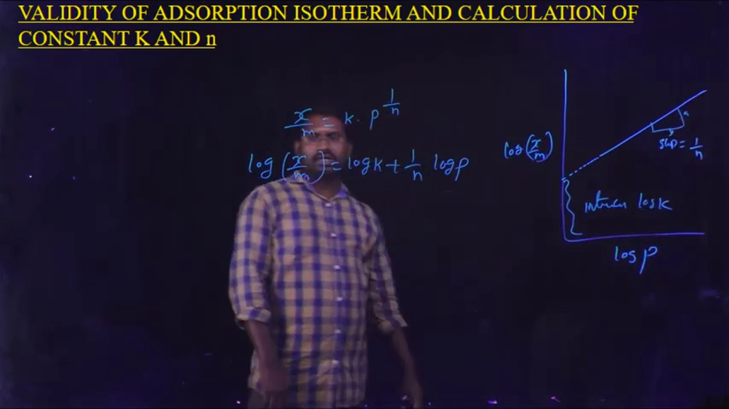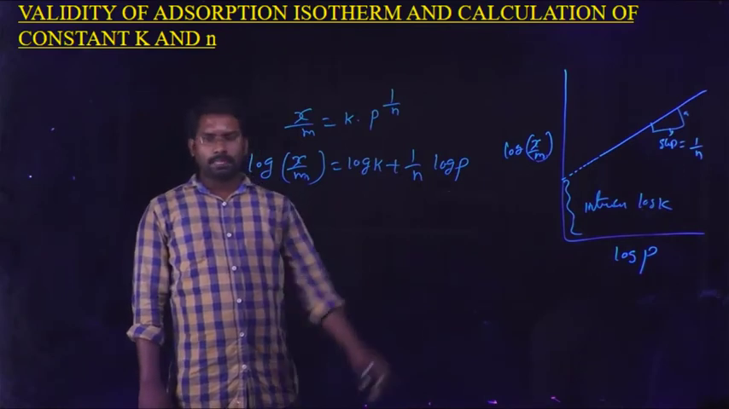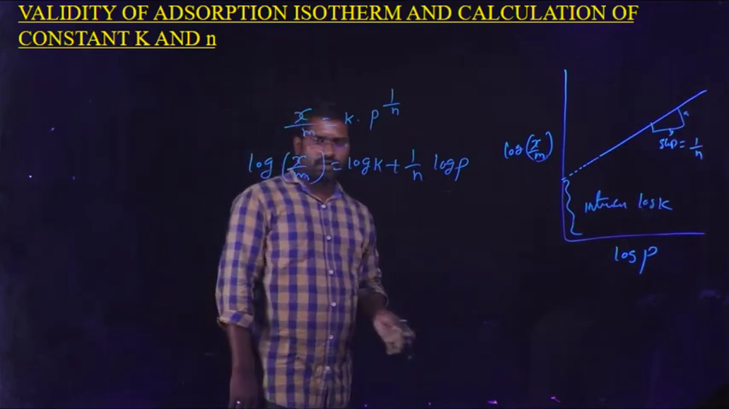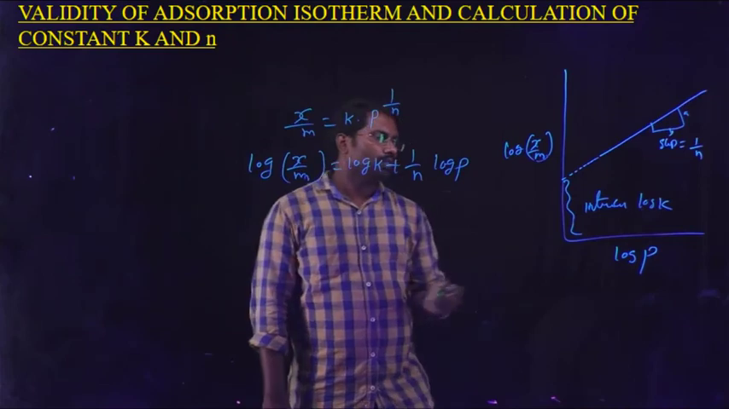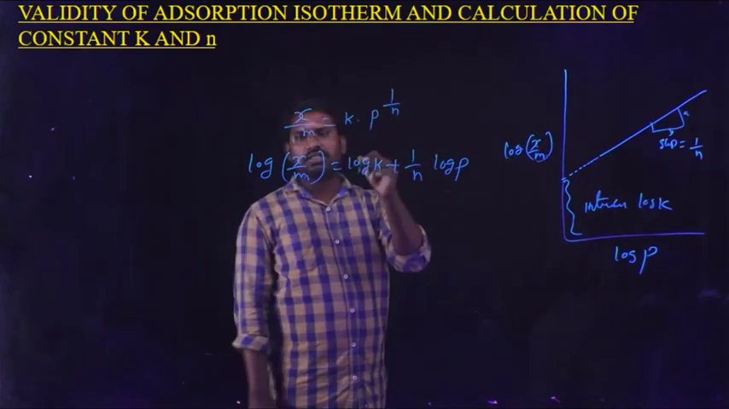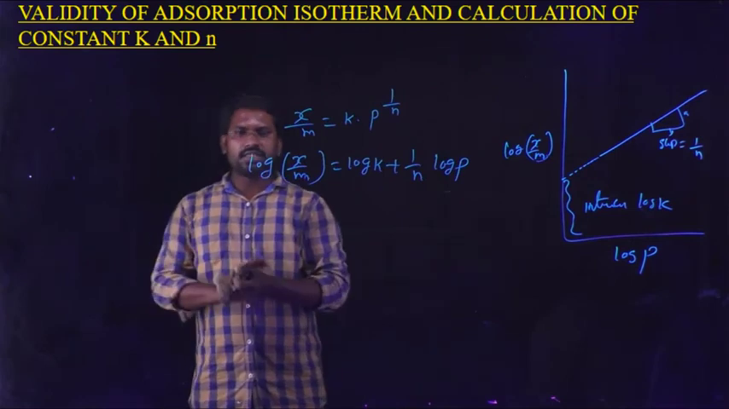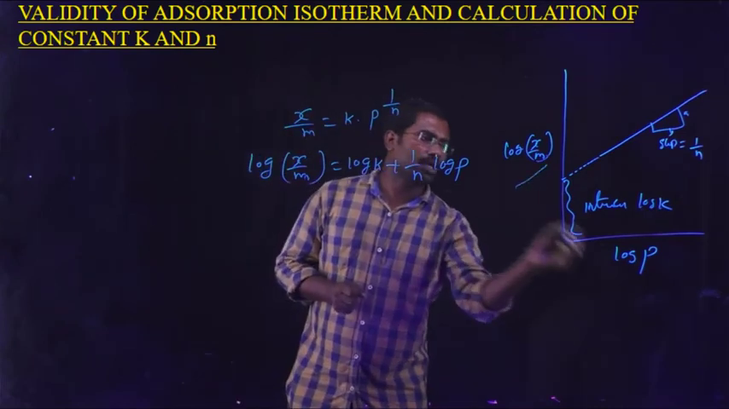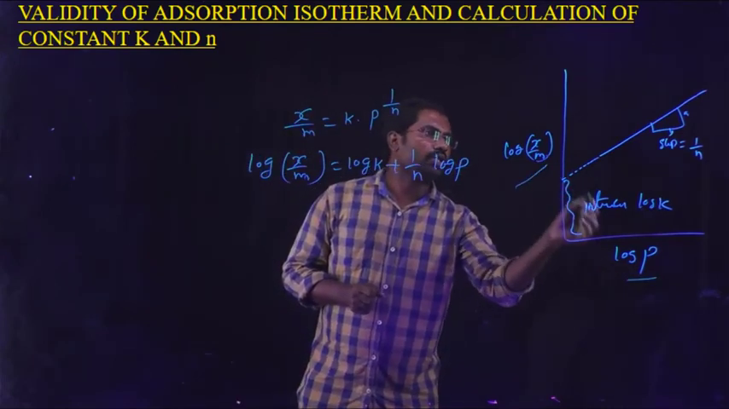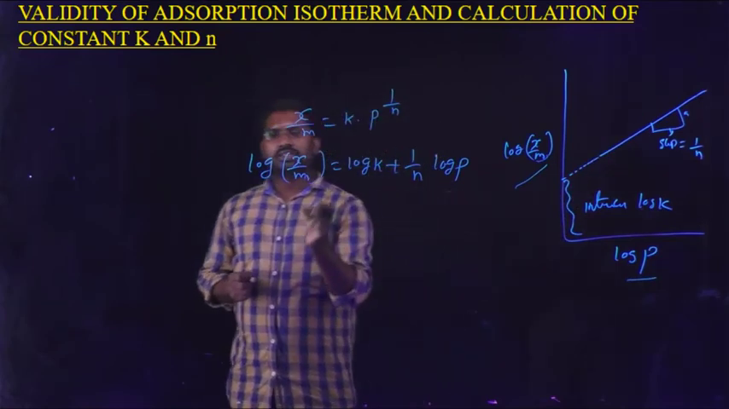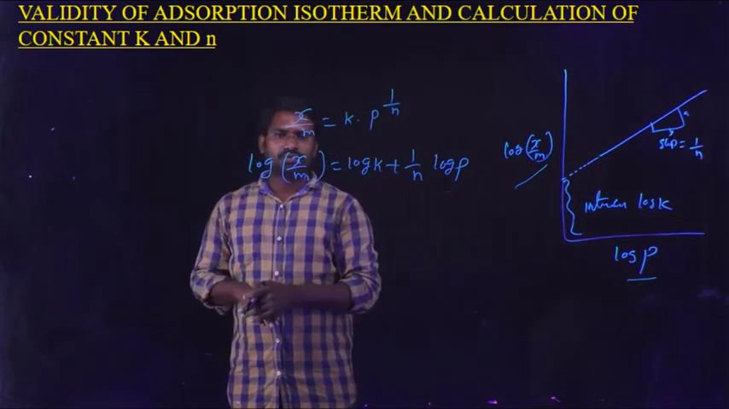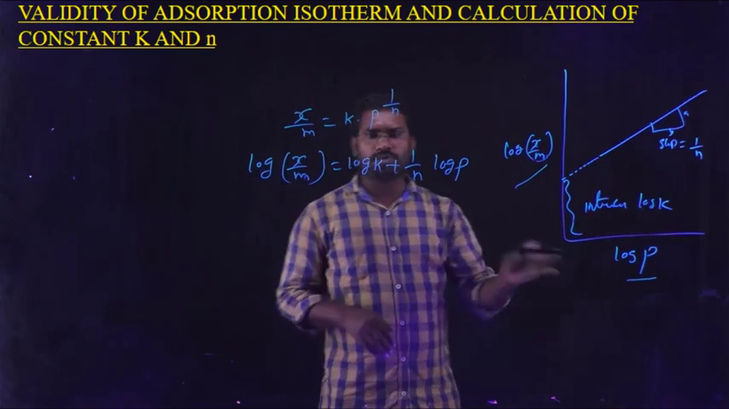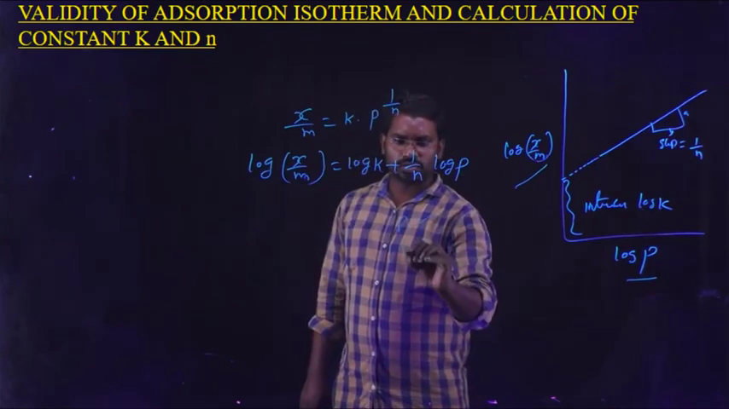Okay students, to check the validity of the Freundlich adsorption isotherm, we take the logarithm on both sides of the Freundlich equation and draw the graph using the values log x by m and log p. Finally, we get a straight line if the Freundlich adsorption is satisfied, otherwise it fails. So this is about checking the validity of Freundlich adsorption. By using the log x by m and log p values, we can also calculate the constants n and k.